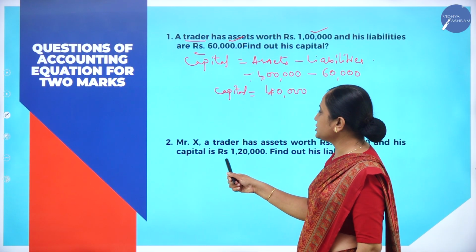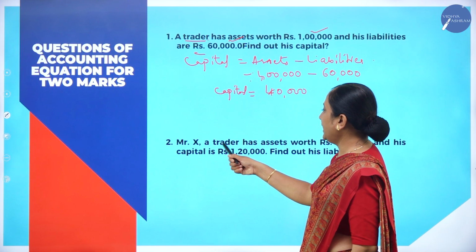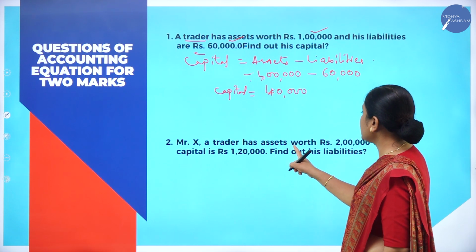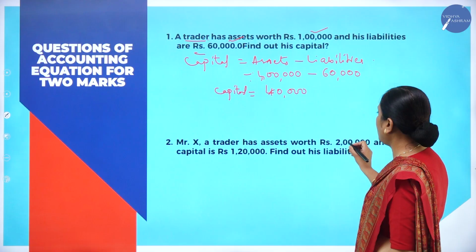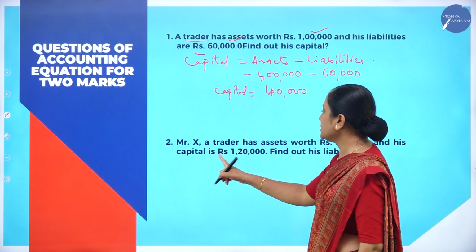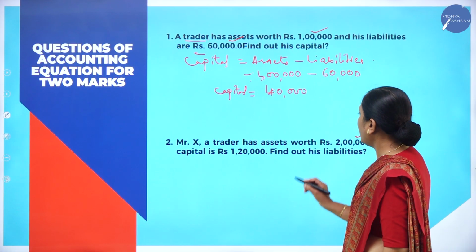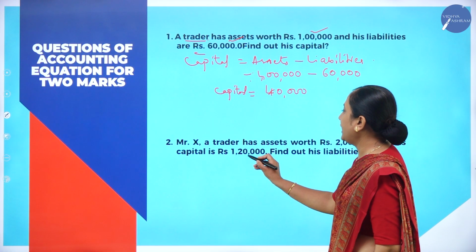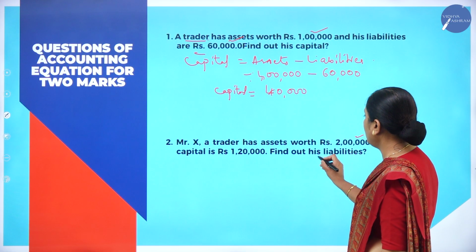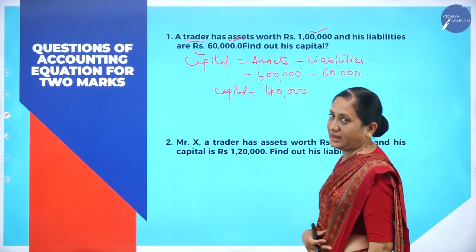Now we will do the next problem. Mr. X, a trader, has assets worth rupees 2 lakhs. And his capital is rupees 1 lakh 20,000. Assets information and capital information are given in the problem, and you have to find out how much his liabilities are.